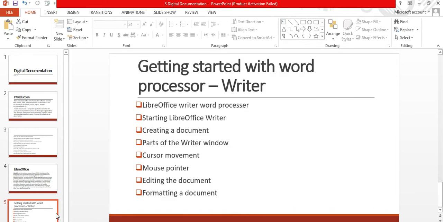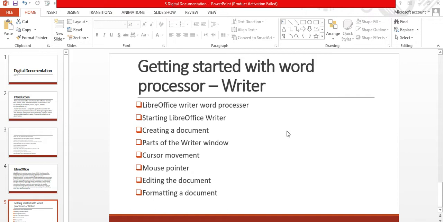Getting started with the word processor Writer. First is the LibreOffice Writer word processor. Several word processing softwares are available to prepare reports, but we prefer to use LibreOffice Writer because it is free and open source software with the rich features of word processing.